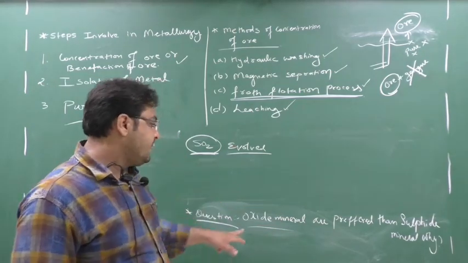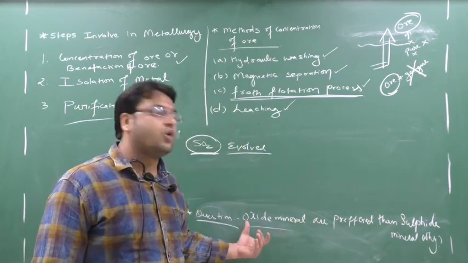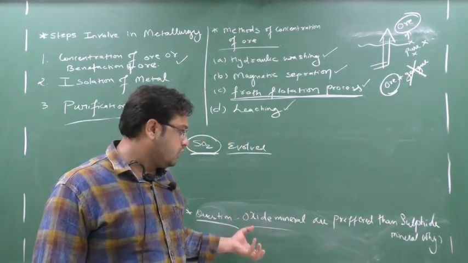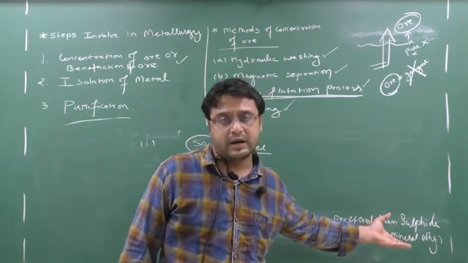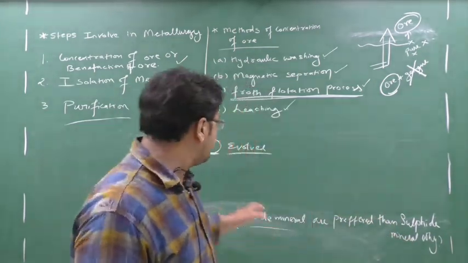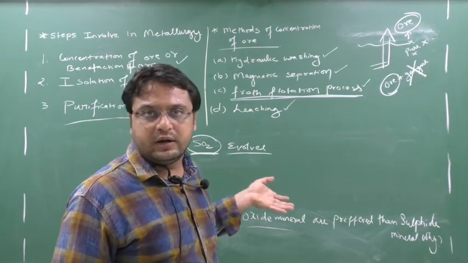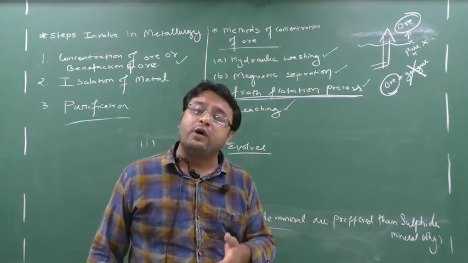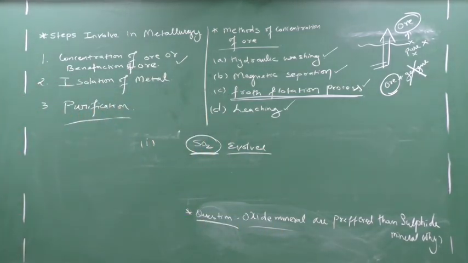The second issue is that, between oxide mineral and sulfide mineral, it is easy to handle the oxide mineral. It is easily soluble, and the reaction can be done easily, but sulfide mineral is hard to handle because it contains a large amount of sulfur, and it produces sulfur dioxide gas, so it may harm the environment near the industries. Clear? So due to this reason, oxide minerals are preferred over sulfide minerals. Okay, write down the answer.